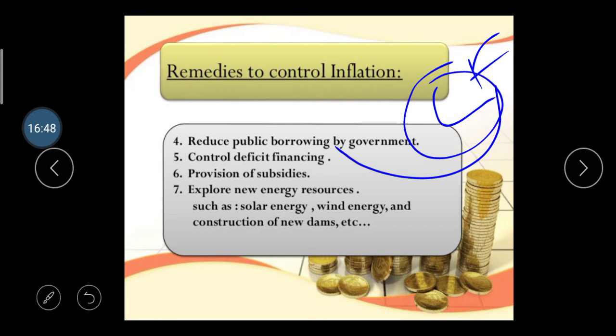Then provision for subsidies. Government provides subsidies, and these subsidies do not reach the right needy person, so some provision should be created for the subsidies, so we can take a particular decision. Explore new energy resources such as solar energy, wind energy, construction of new dams, so there is a reduction in inflation.